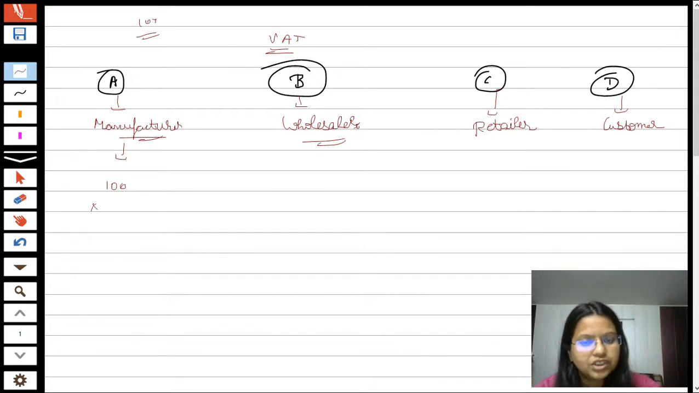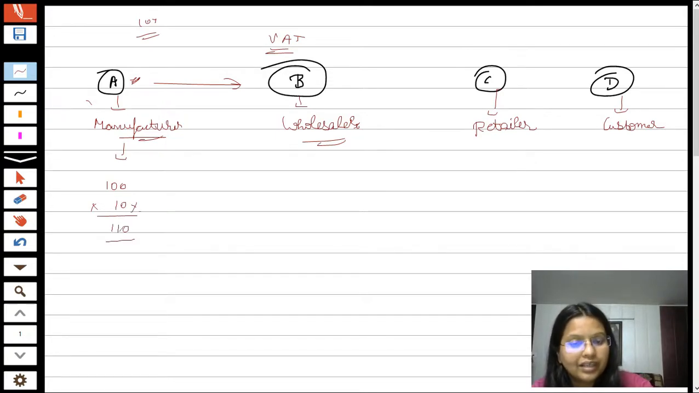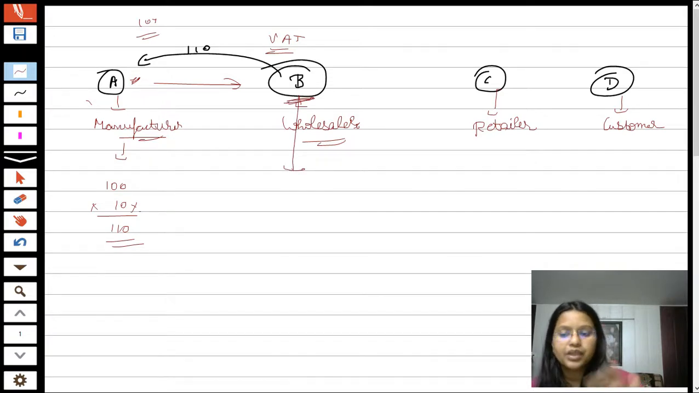So if, while selling this product from manufacturer to wholesaler, Mr. A charges 10% of the actual cost of the goods from Mr. B, that is 10, so it shall be 110. It means Mr. B has paid rupees 110 to Mr. A. Now Mr. B knew the fact that the actual cost of the product is 100 rupees.